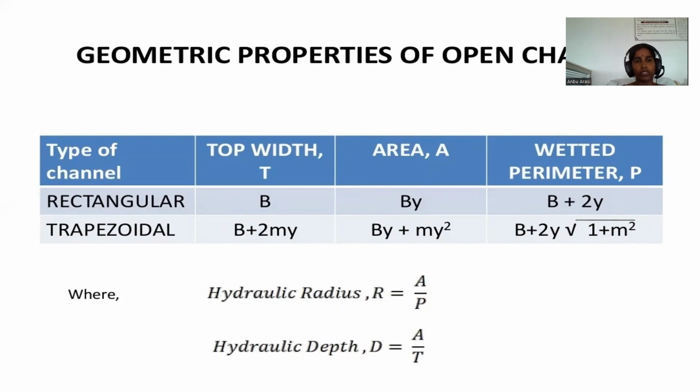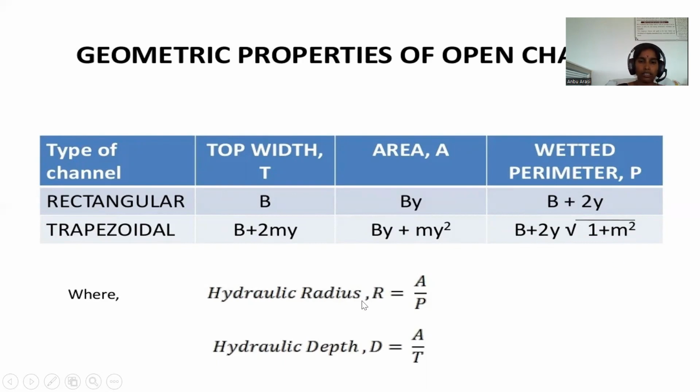Geometric properties of open channel. For open channel, rectangular and trapezoidal channels are there. Rectangular channel with top width called B, and area B into Y. Wetted perimeter B plus 2Y, where Y is the depth of channel. Trapezoidal channel of width B plus 2my, and area by plus my square. Wetted perimeter B plus 2y root of 1 plus m square.